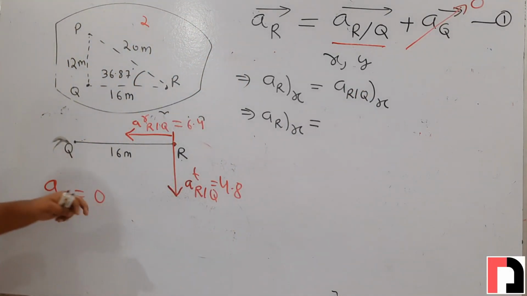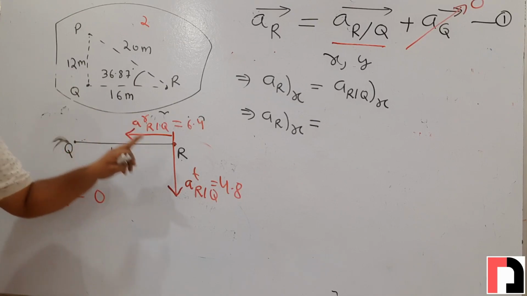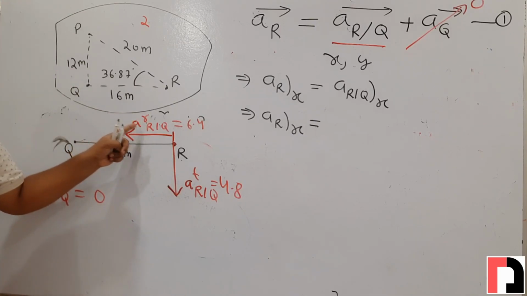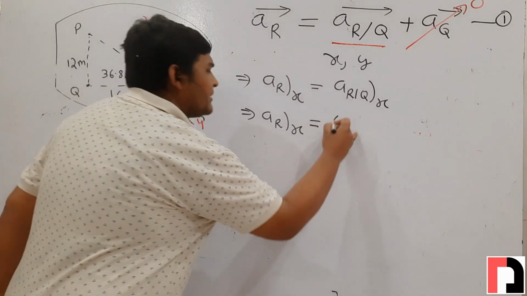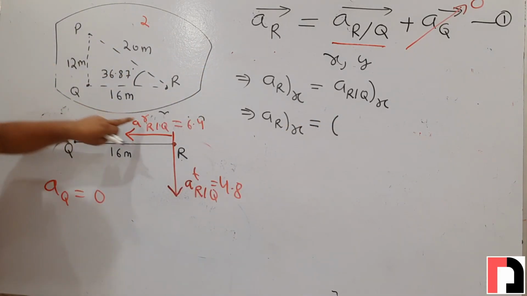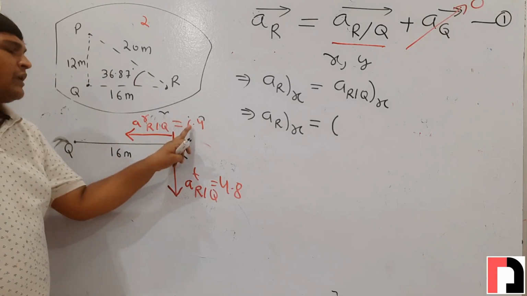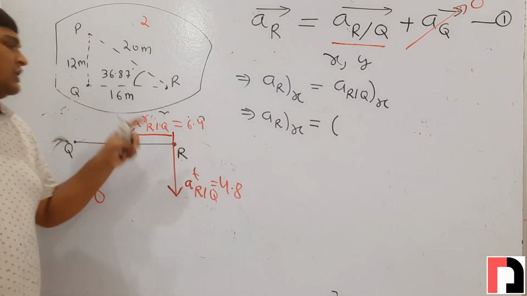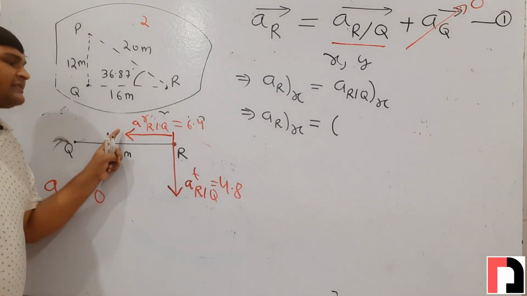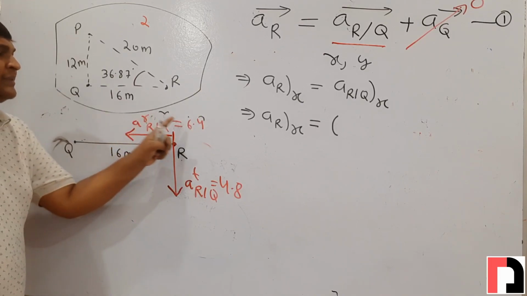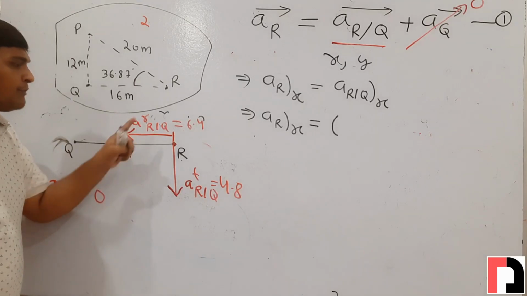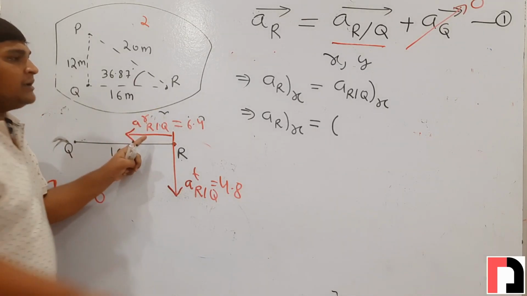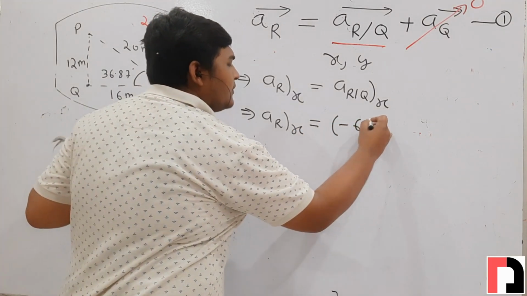Acceleration of r with respect to q has two components, first radial and second tangential. So we will resolve both of these components in x direction, one by one. One component is radial of r with respect to q. Its value we already know, 6.4. Since it is already in x direction, its x component will be the same, 6.4, but it is in minus x direction. So its x component will be minus 6.4.